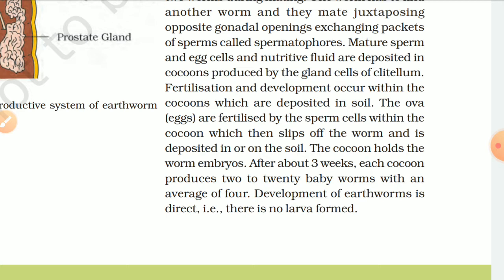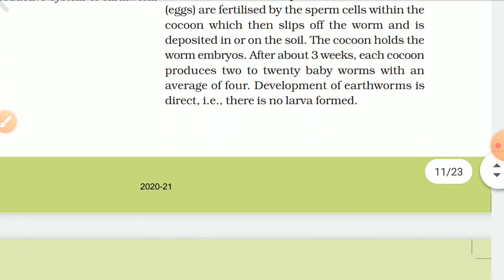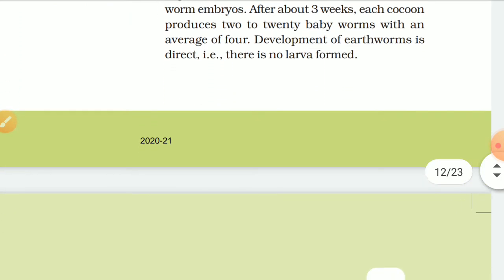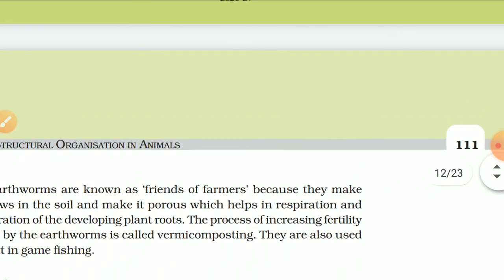After about 3 weeks, each cocoon produces 2 to 20 baby worms, with an average of 4. Development of earthworm is direct, that is, there is no larva formation.